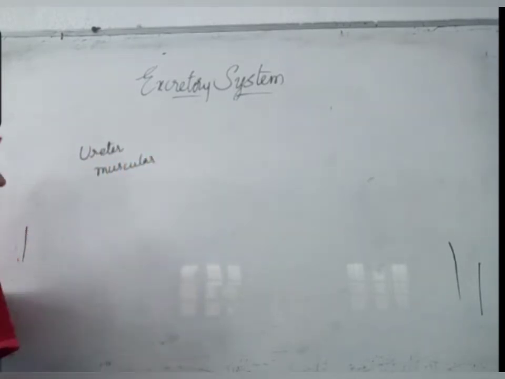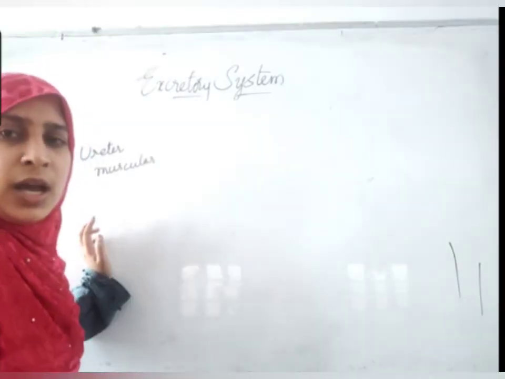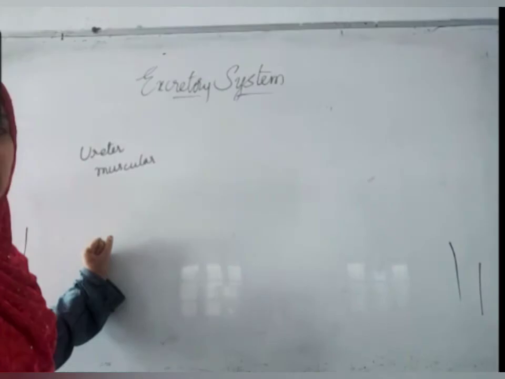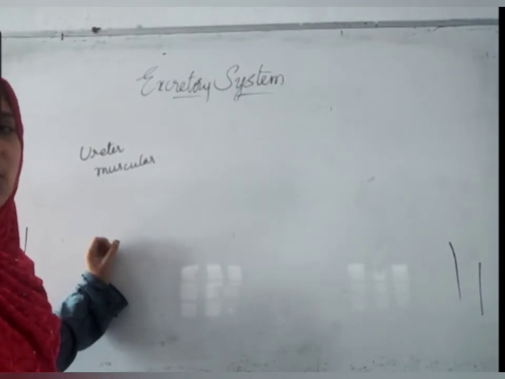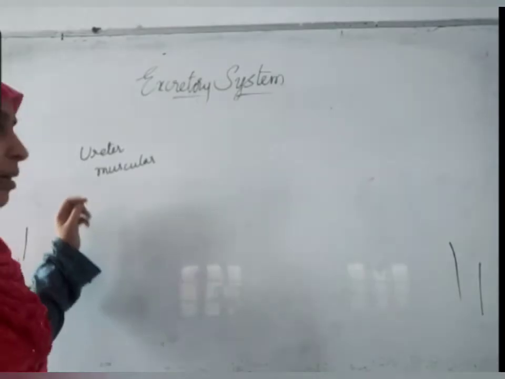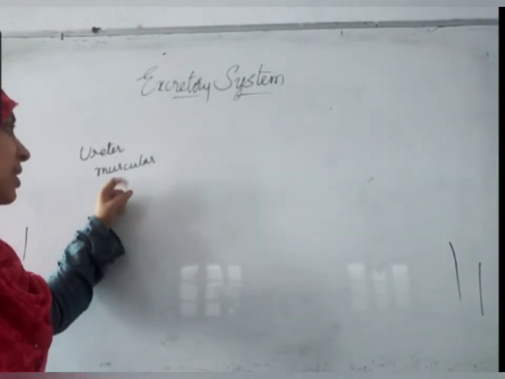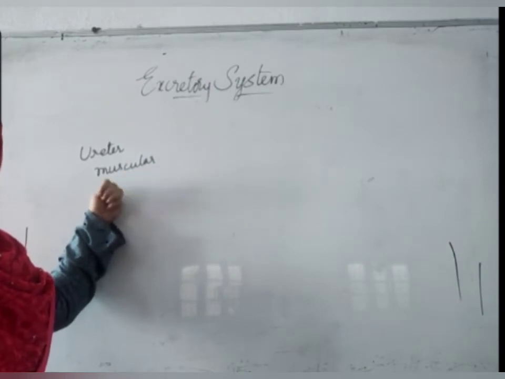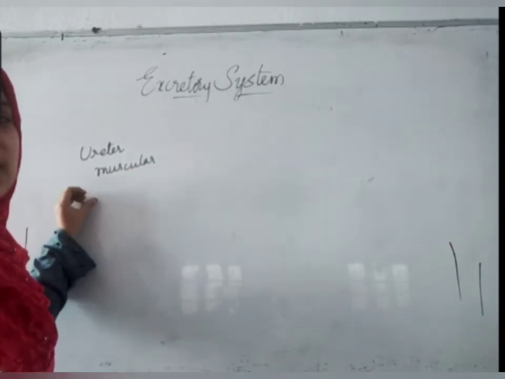Now you should say me what type of muscle is this. I said this is a muscular structure. It can contract, it can relax, it has the capacity to contract and relax like every other muscle. Is it a skeletal muscle? Is it a smooth muscle? Is it a cardiac muscle? Which type of muscle is this?